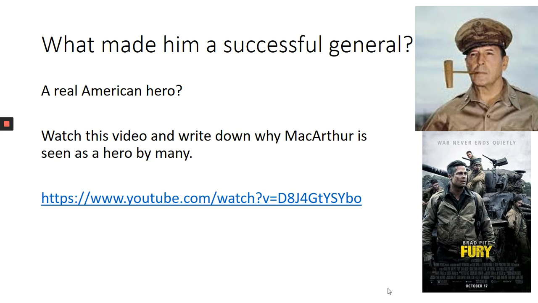And I think he and many other war heroes in American movies have been based upon a similar character to MacArthur. So MacArthur looks quite similar in his chiseled way to Brad Pitt in that photo, which is why I've included that for you. I want you to think about how somebody in a modern movie might be modelled on MacArthur himself. Why his personality and character is a good main character in a movie.